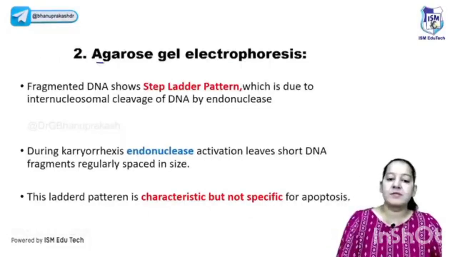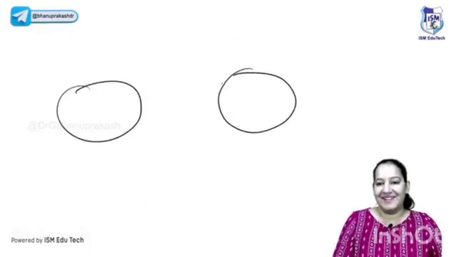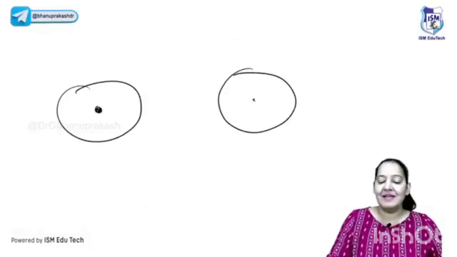The second way of the diagnosis of apoptosis is agarose gel electrophoresis. Do you know what electrophoresis is? Okay. Let me draw a normal cell. Let me draw an apoptotic cell. See the nucleus. This is the nucleus of the normal cell and this is the nucleus of the apoptotic cell.